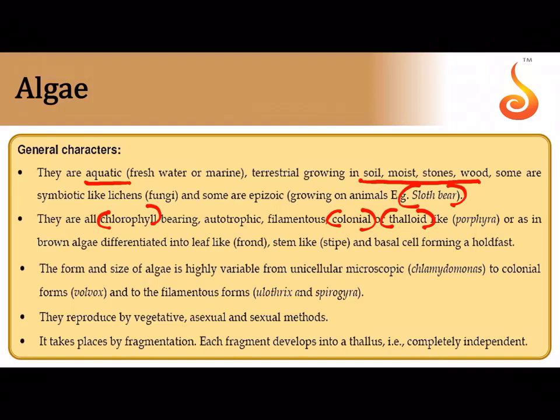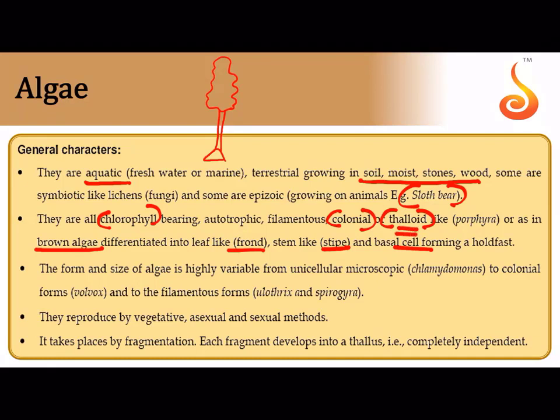There is a primitive form of differentiation that you can see, for example in the case of brown algae, that is Laminaria. In brown algae there will be a basal holdfast, and there will be a stipe, and there will be a leaf-like structure seen on top, which is referred to as the frond. So a frond, a stipe and a basal cell or holdfast. Now this kind of distinction where it's not a well differentiated plant body, we call it a thallus.